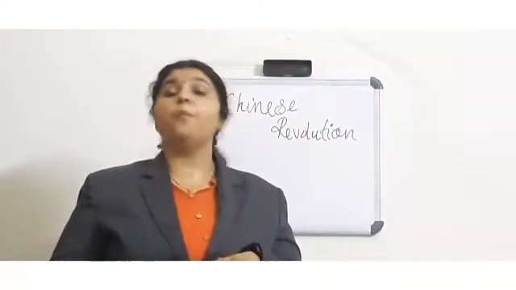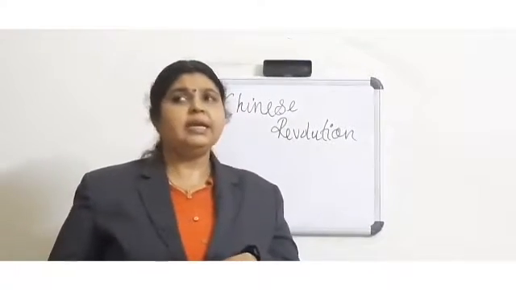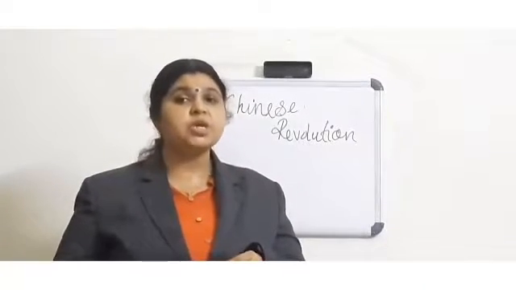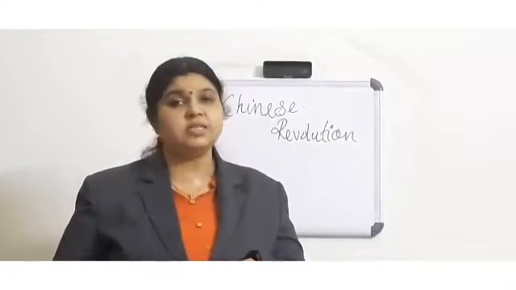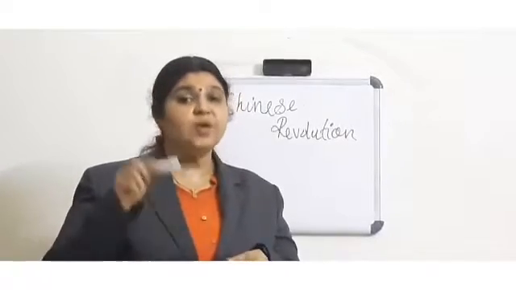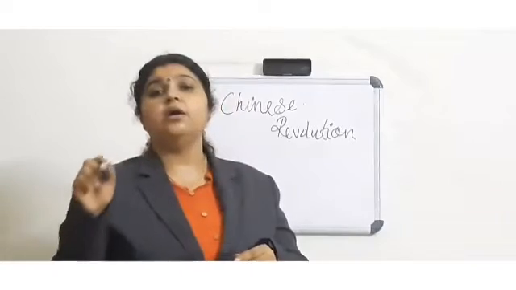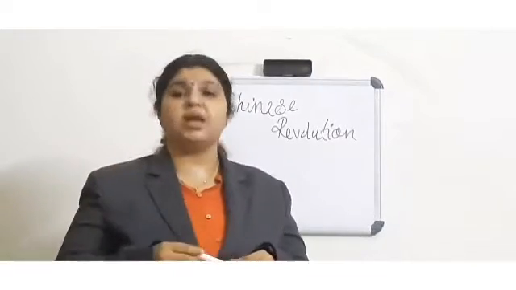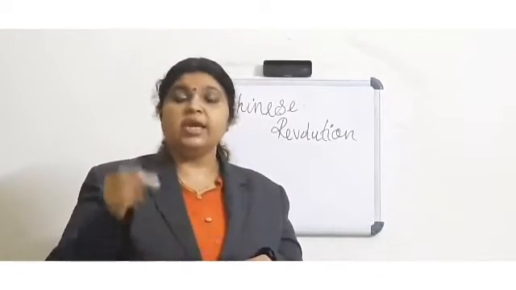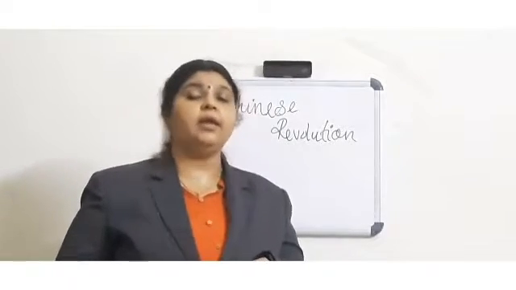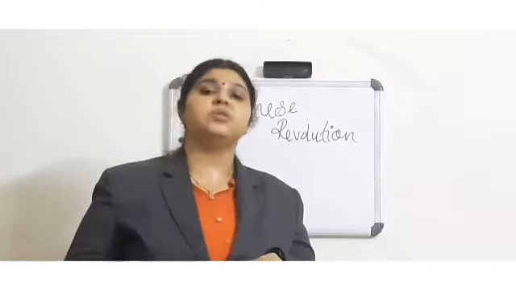Next is the open door policy. By the 19th century, almost all the European powers had established their supremacy in the Chinese market. And it was very difficult for America to get an entry into the Chinese market. So, in this situation, American Secretary of State John Hay introduced the open door policy.